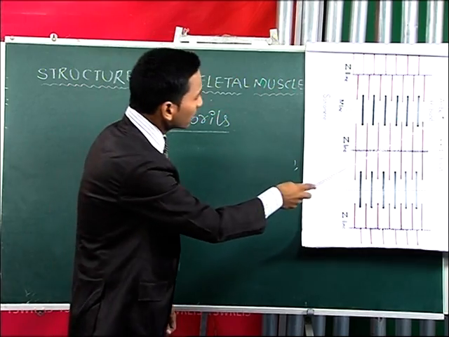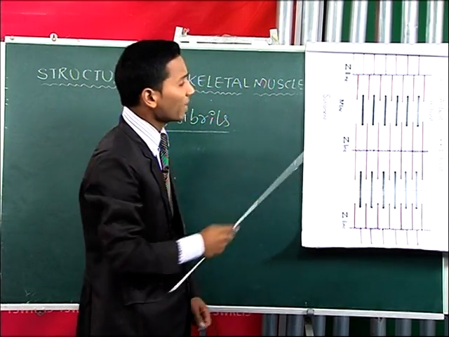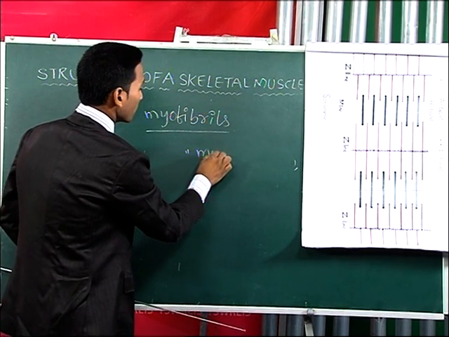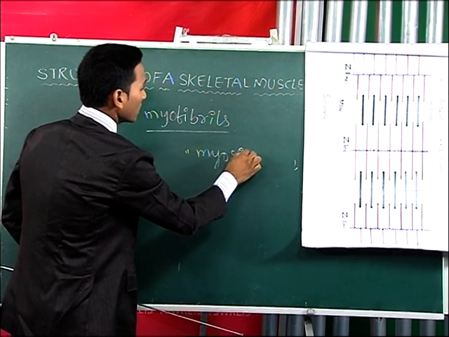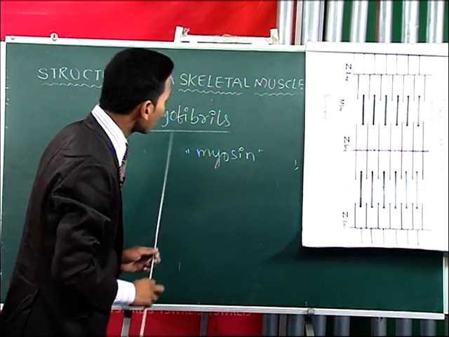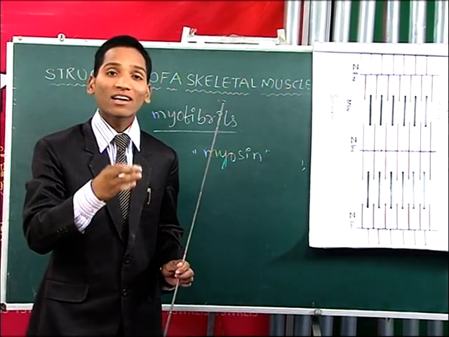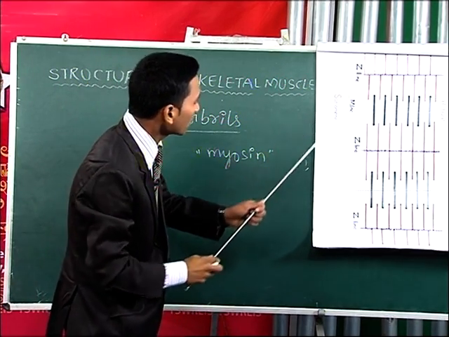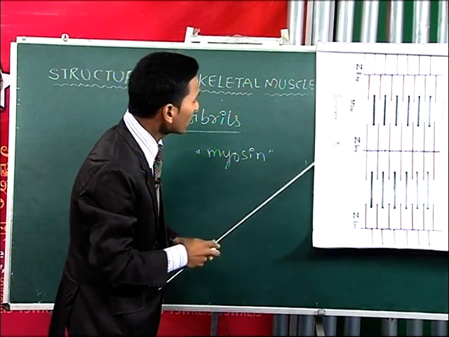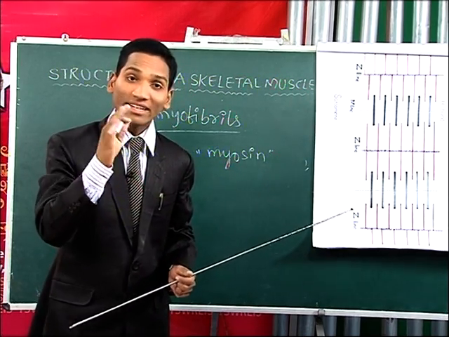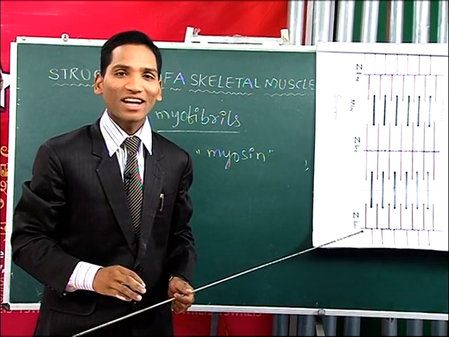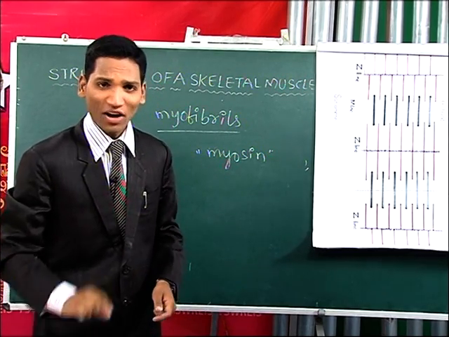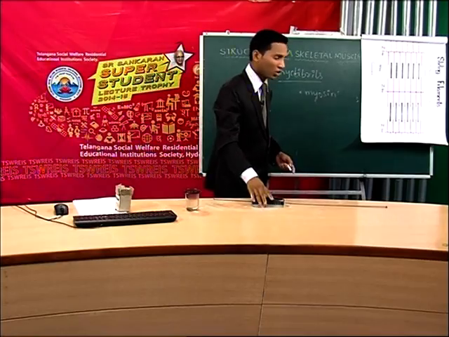These thick filaments also contain a protein, myosin, and this myosin also helps in the contraction of muscles. So the portion in between two Z lines is called the sarcomere, and it is the functional unit of contraction. Are you following me? Yes. Very good.